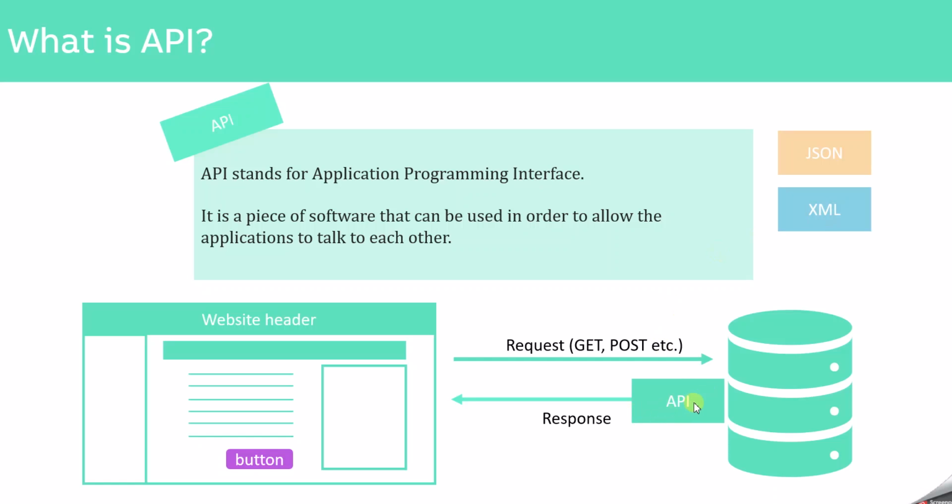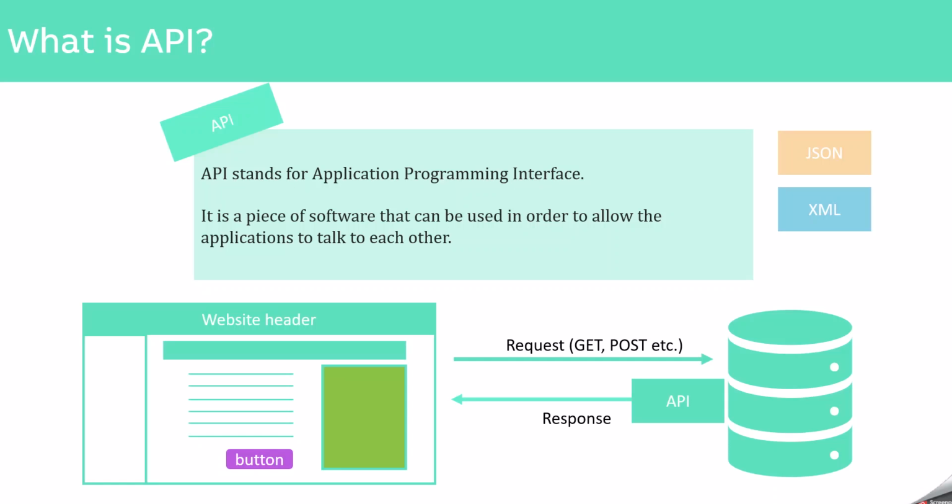Once we receive the data from this API, to use that data in our web page, first we will have to convert it into a JavaScript object. And once it is converted to a JavaScript object, we can use it in our web page. And AJAX will load that data dynamically into the web page. Every API has something called an endpoint where the data is stored. And this endpoint is nothing but the URL or the file location from where we get the data. So this is a brief theory of what an API is.